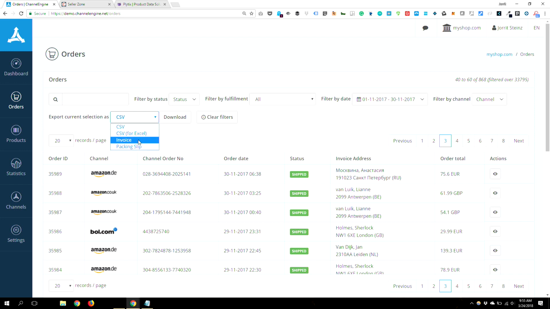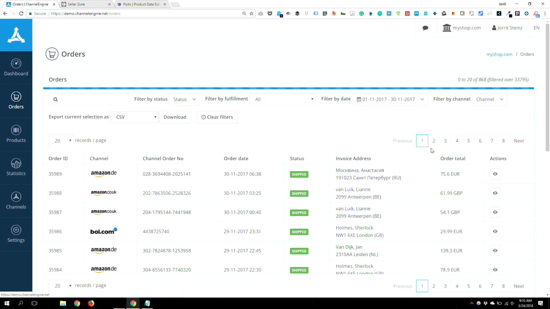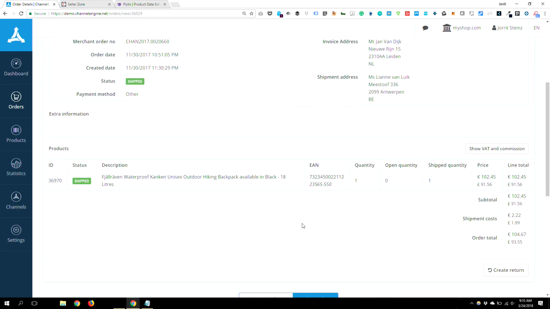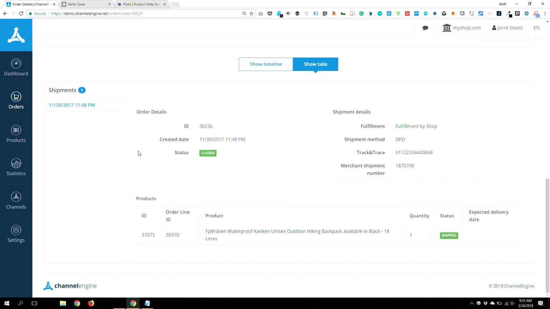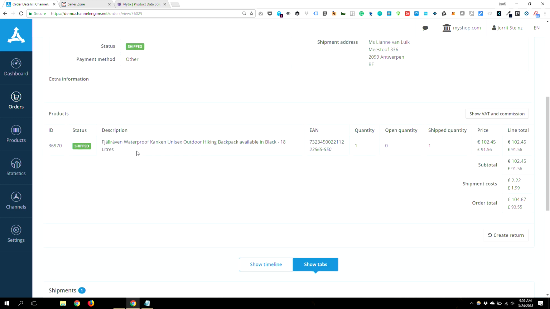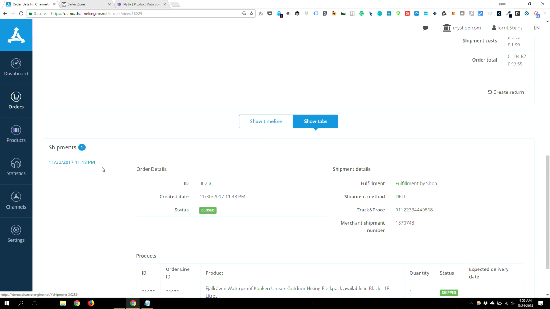Some people even use it in their own warehouse to just print out packing slips and put in track and trace, etc. But I would recommend to connect it to either FBA multi-channel or 3PL, and then we just grab the track and trace information from the 3PL and then send it back to the marketplace. Even if there are multiple shipments or you have multiple warehouses, it's no problem to have multiple shipments on one order as well.